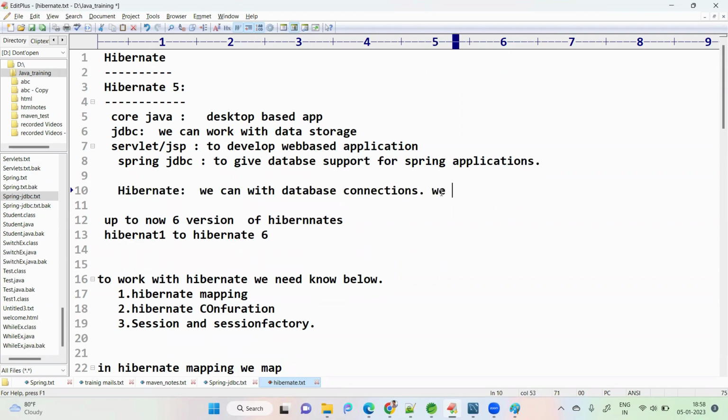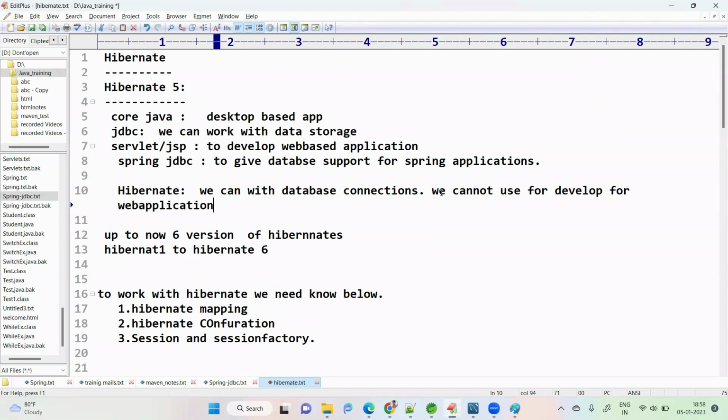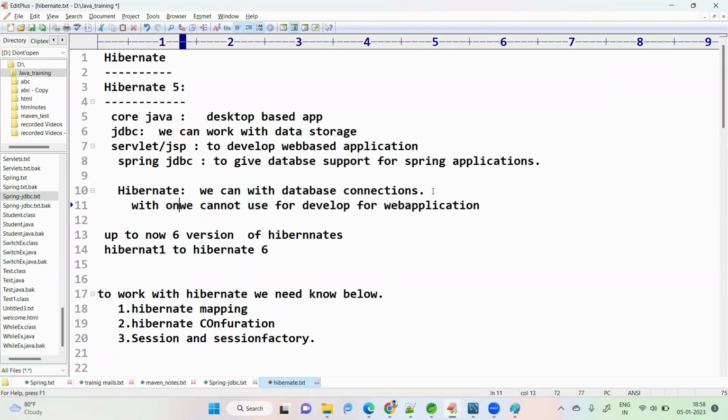We cannot use it to develop web applications. With only Hibernate, we cannot develop web applications. With a combination of Hibernate and Servlet, Hibernate and Spring Boot, Hibernate and Spring MVC, we can develop web-based applications.